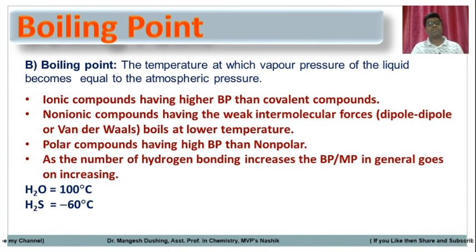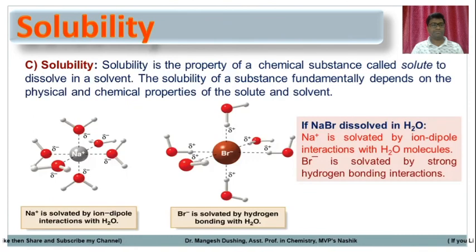So it depends upon the hydrogen bond. Oxygen forms hydrogen bonding, sulfur doesn't. That is the reason the water molecule is more polar with strong hydrogen bonding and a higher boiling point, while H2S is less polar, with no hydrogen bonding, and its boiling point is very less, that is minus 60 degrees Celsius. Now we will see the third property, that is solubility.